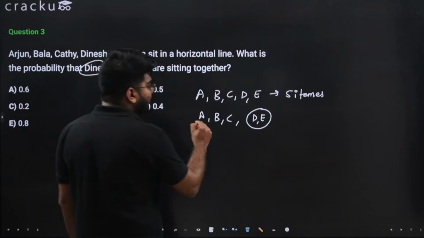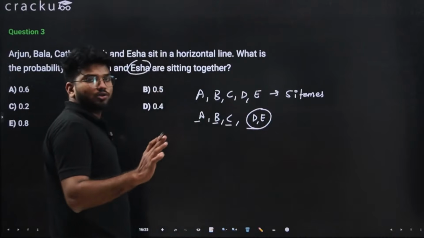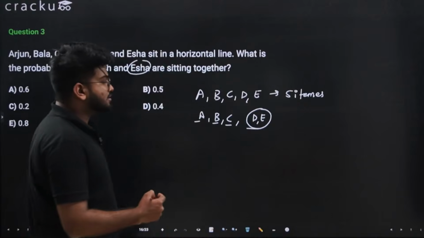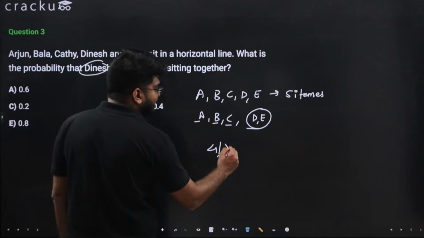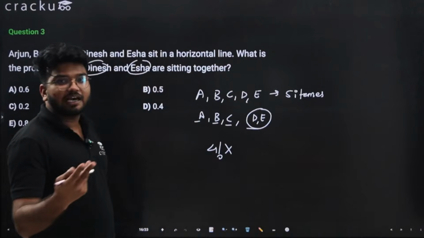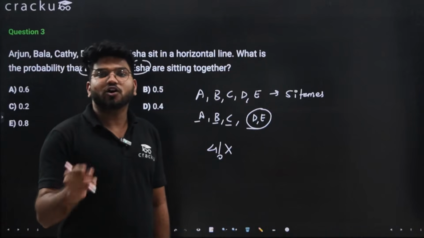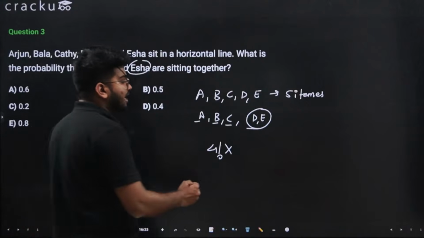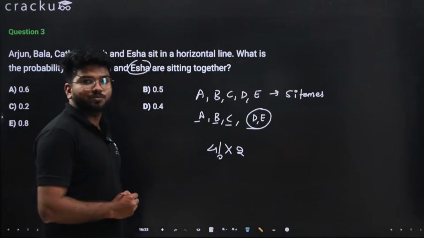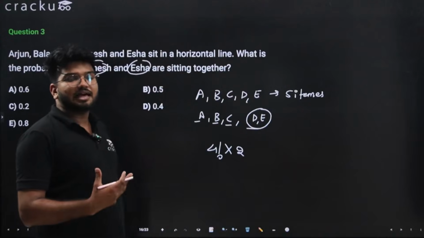So now we have A, B, C and the DE block. We have 4 things. I can arrange 4 things in 4 factorial ways. But remember that D and E can also be arranged in 2 ways. It can be DE or ED. So for each case there will be 2 further cases. So I will further multiply it with 2. So this is the total number of cases I can make.